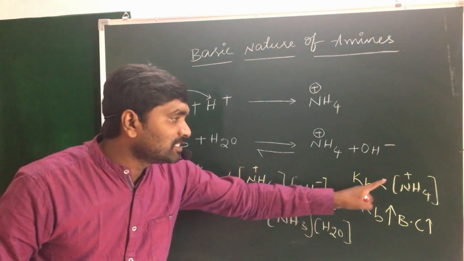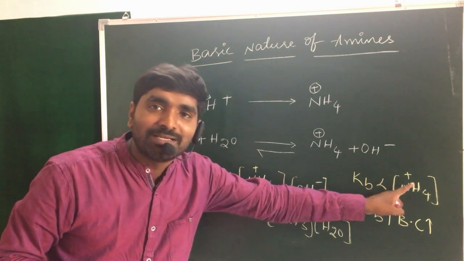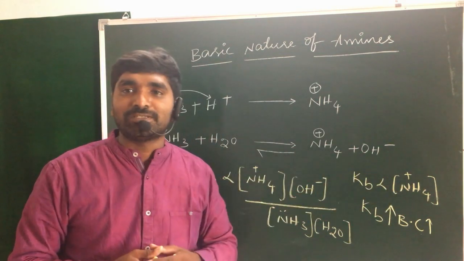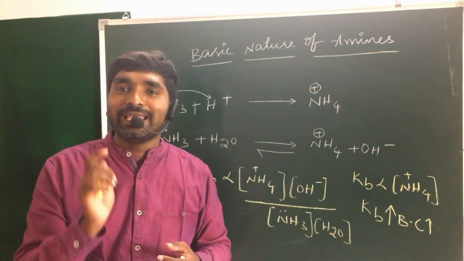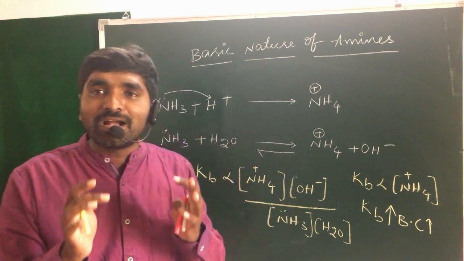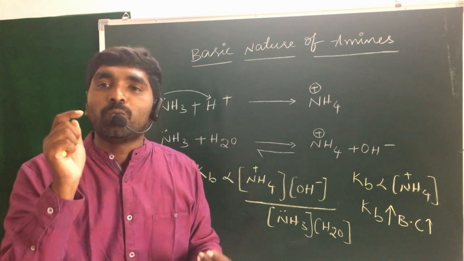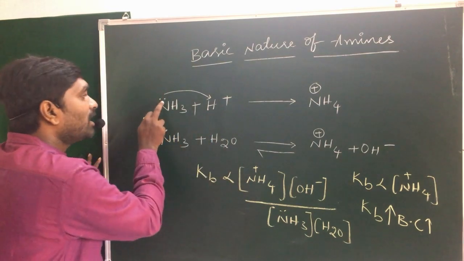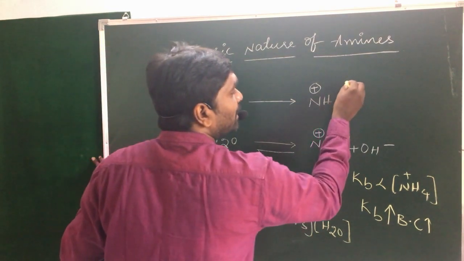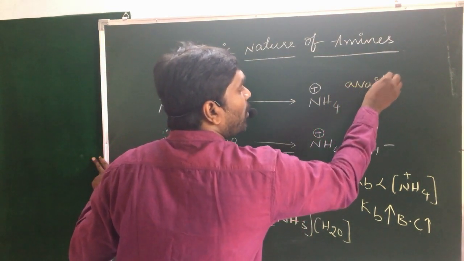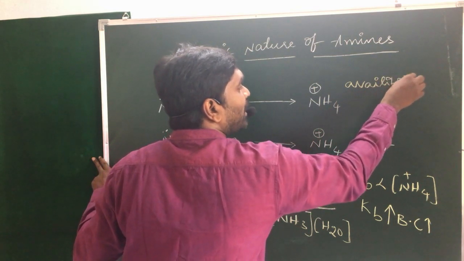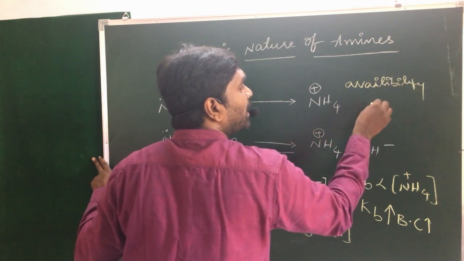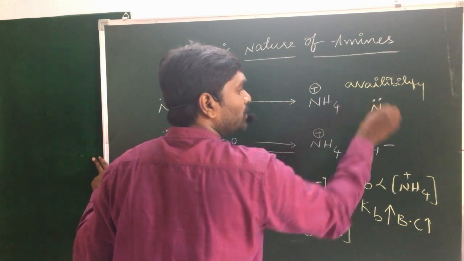The Kb value is directly proportional to the cation that may be present on nitrogen, which is the most important one. Hence, nitrogen-containing compounds are basic in nature. Why? Because of the availability of non-bonding electrons present on nitrogen.